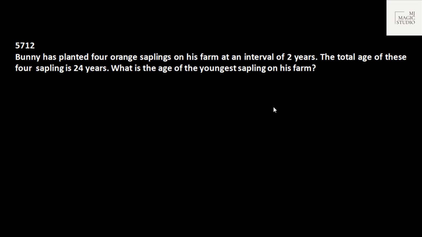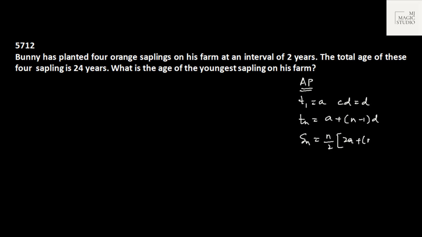In all different sets of MINDTREE, we have seen at least one question from arithmetic progression or geometric progression. Here I have taken up an arithmetic progression question, and we follow the drills for arithmetic progression. If the first term is a and the common difference is d, then any nth term is given by a plus (n minus 1) into d, and the sum of n terms is given by n by 2 into (2a plus (n minus 1) into d), or n by 2 into (first term plus last term). If we know these basic formulas, we can solve these questions in no time.